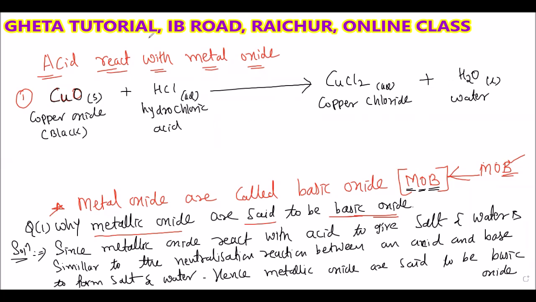So you know what will happen here. In this case, the copper oxide, which is black in color, when it reacts with acid, its color changes. It changes to blue green. Because of the formation of copper chloride, it changes to blue green. Copper oxide, which is black, when it reacts with acid gives copper chloride, which is blue-green in color.